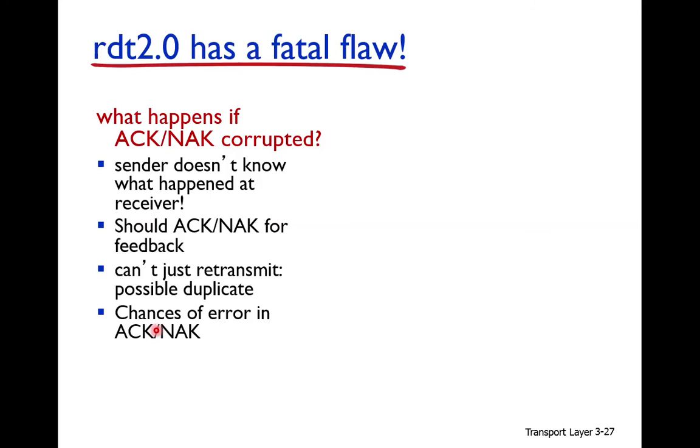So the chance of error in a large number of bits is more compared to the chance of error in one bit. Therefore we don't use a feedback mechanism for acknowledgement and negative acknowledgement. However, we use the checksum mechanism for acknowledgement and negative acknowledgement. Okay.